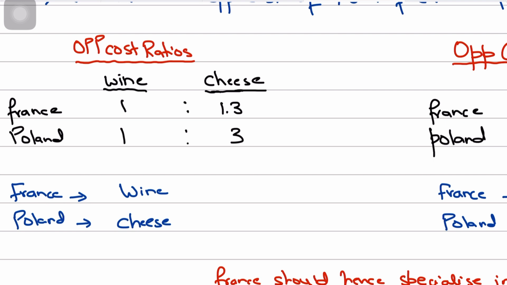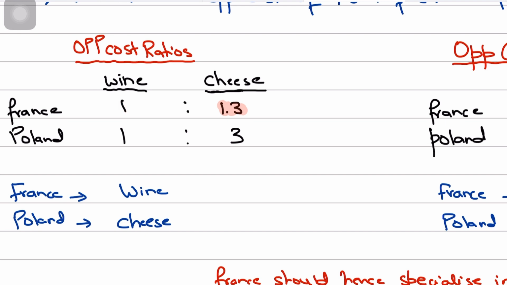So definitely France has a comparative advantage in wine, and if it has a comparative advantage in wine, then definitely Poland has a comparative advantage in cheese, because Poland could end up making 3 cheese while compromising on 1 wine, while France could only end up making 1.3 cheese while compromising the same 1 wine.